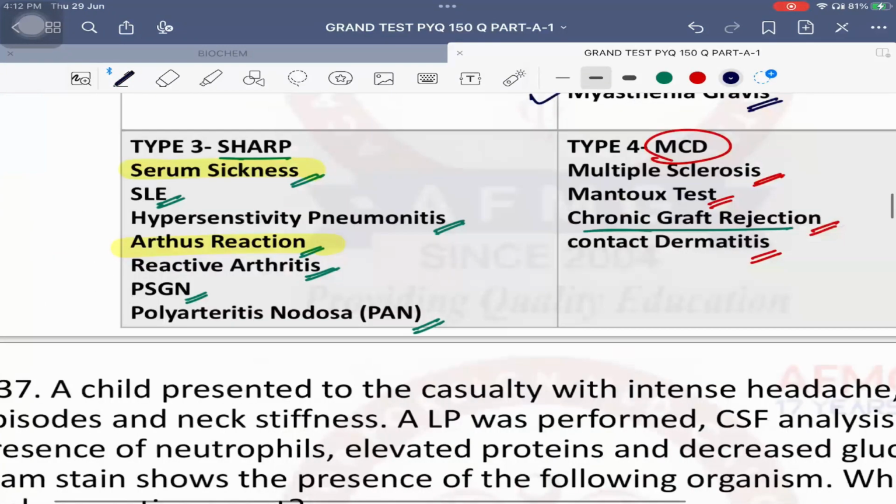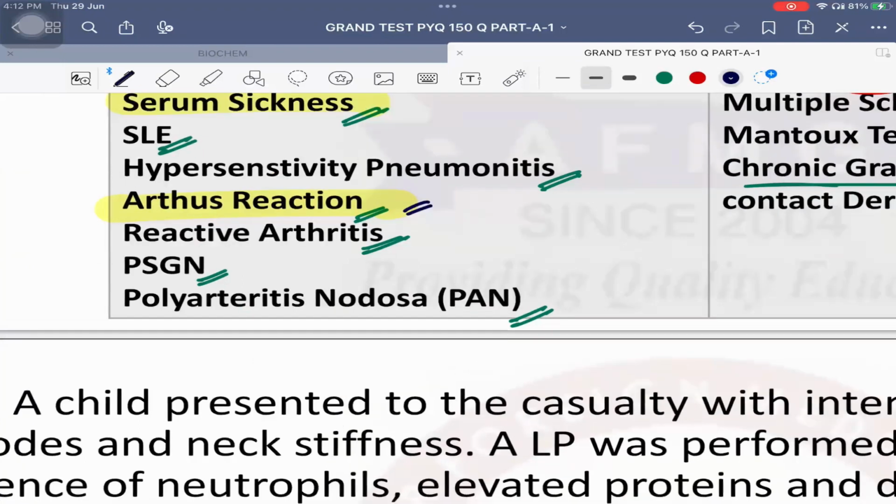Arthus reaction is usually due to a lot of antigens. The patient will have a previous history of some viral infection, after which antibodies are formed against those antigens. Those antigen-antibody complexes will then disseminate throughout the body and cause multiple manifestations. There will be involvement of multiple organs along with some dermatological manifestation. That is an Arthus reaction.